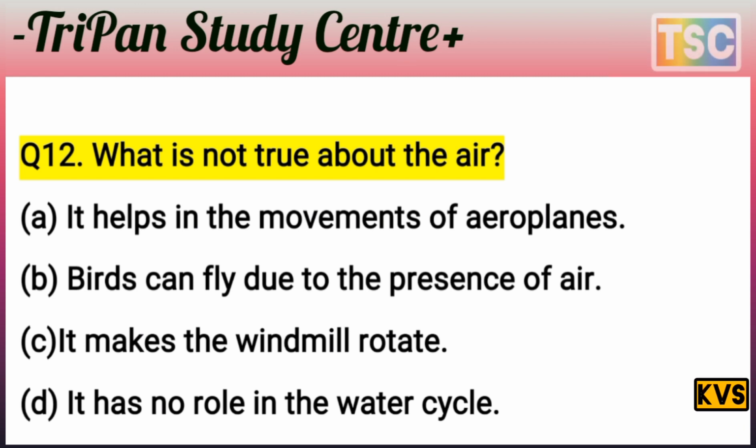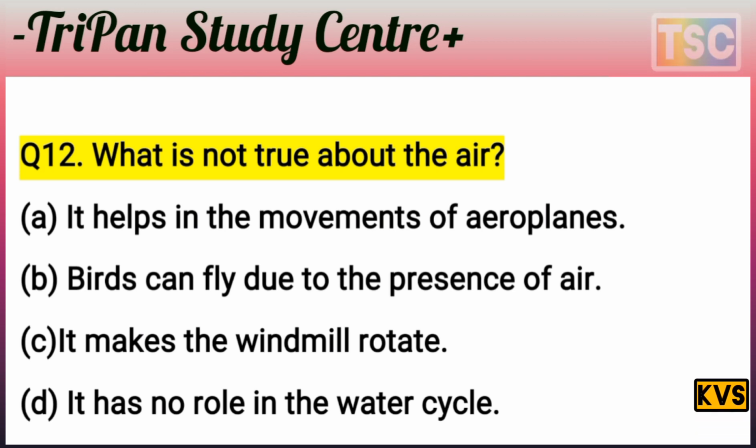You know, that question is very interesting, but one fact is important. Air plays the biggest role in the water cycle, as water vapor rises to form a cloud. It means the answer here is: it has no role in the water cycle. It is a wrong option. The examiner is asking for the wrong option, not a true one. It means option D is correct here.